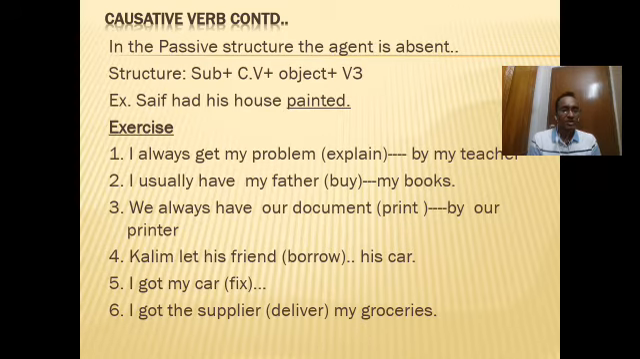Number 6, I get the supplier deliver my groceries. So here you see got is the causative verb, supplier is the agent, but for the causative verb get we learned a different structure, and I think using that structure you will answer this one. What will be the right form of the verb deliver? Please write it in the comment box. Okay, I think through this discussion on causative verbs you have got a well built idea on this type of verbs.